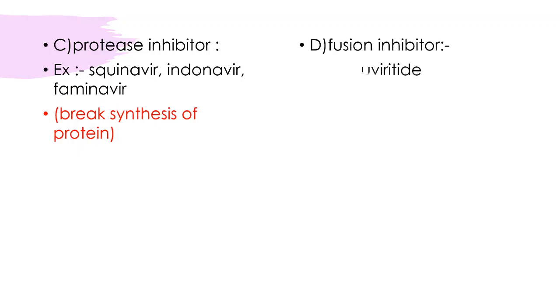Another subclass of antiretroviral drugs is fusion inhibitors. Fusion inhibitors inhibit the fusion of the virus with the host cell, therefore they are known as fusion inhibitors. Enfuvirtide is a drug which inhibits fusion of the host cell with the virus.